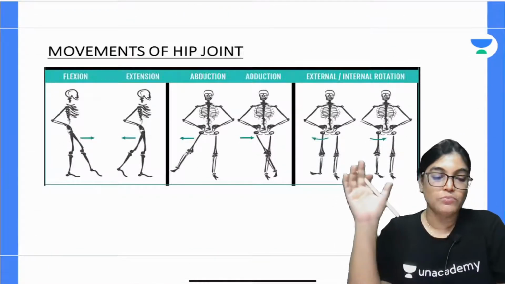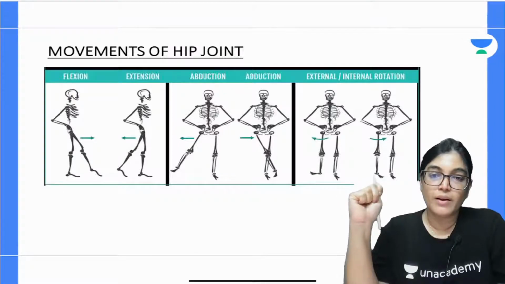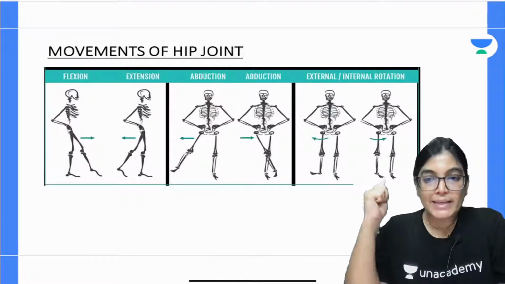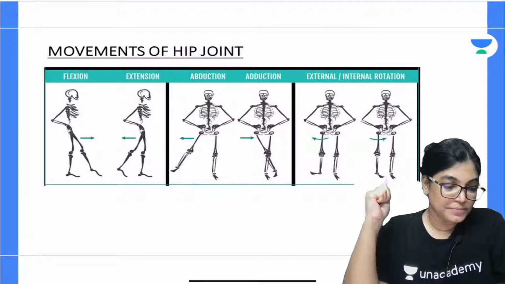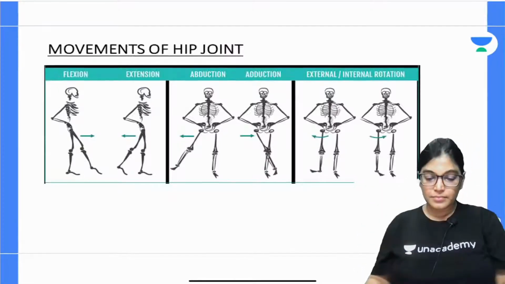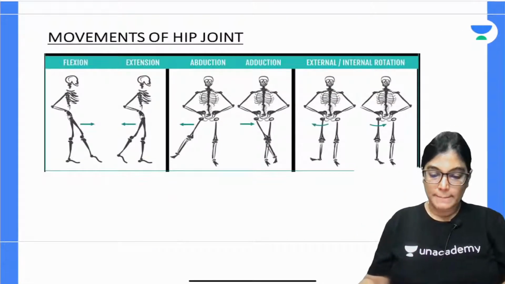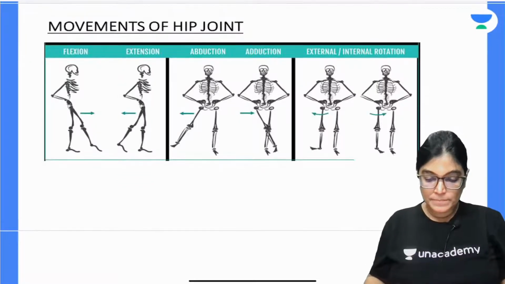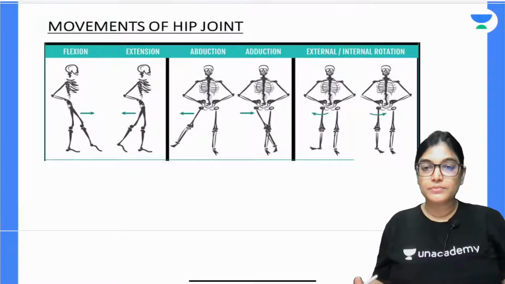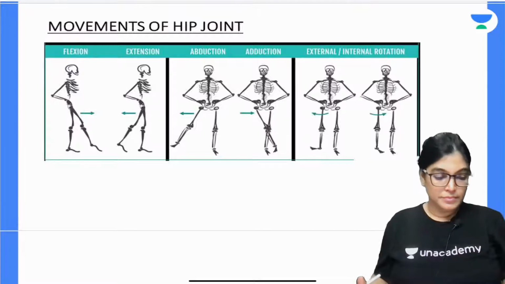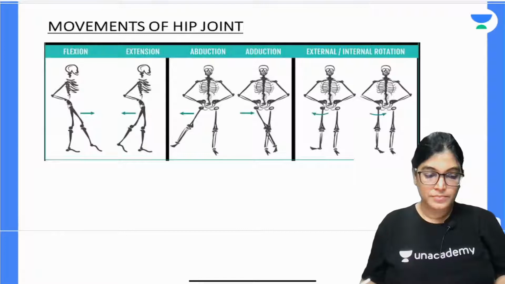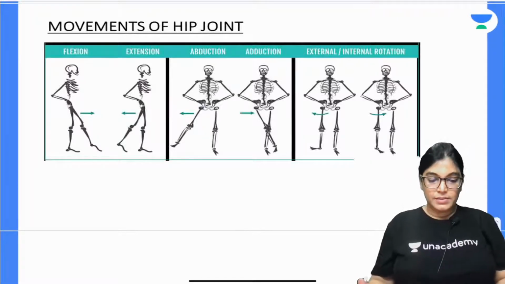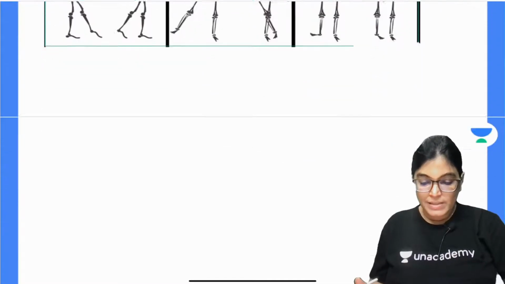Now next are the movements of the hip joint. Movements, arterial supply, and nerve supply are remaining.